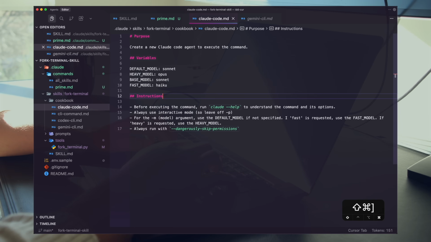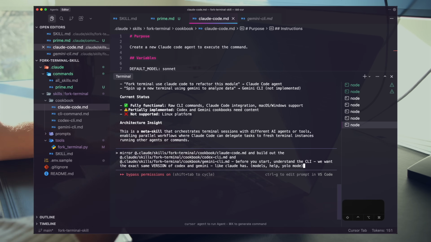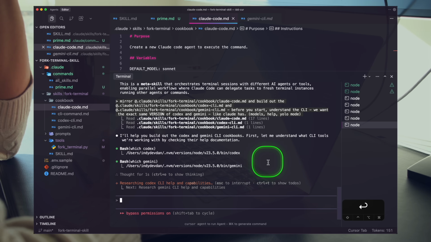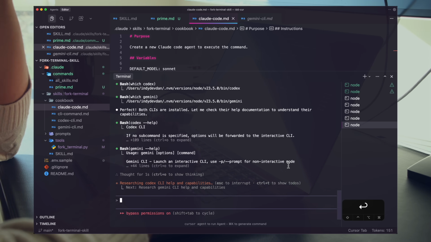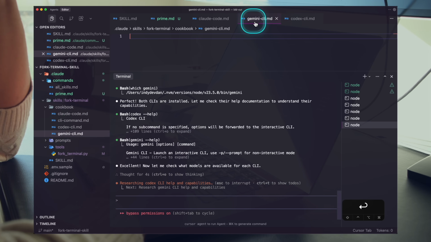And, to be specific here, I'm saying default models, help, YOLO mode, and yeah, that should be it, okay? Once you have an existing pattern, you can scale it with your agent. So I'm gonna run which, and then we're going to run the help commands. And now what we should see here is the equivalent versions for both Codex and Gemini CLI built out.